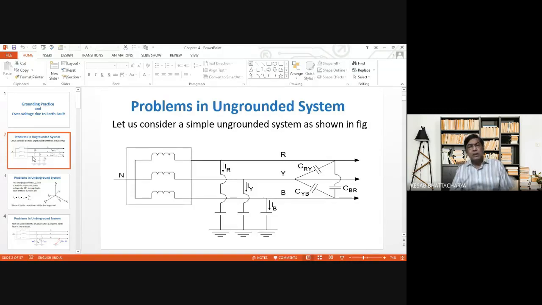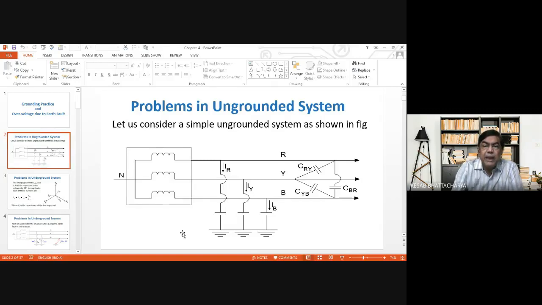Now we are considering a star connected system where N is the neutral point. Usually in practice, we normally go for star connected system because the neutral point is available through which, if necessary, grounding can be done or which can be connected to ground.